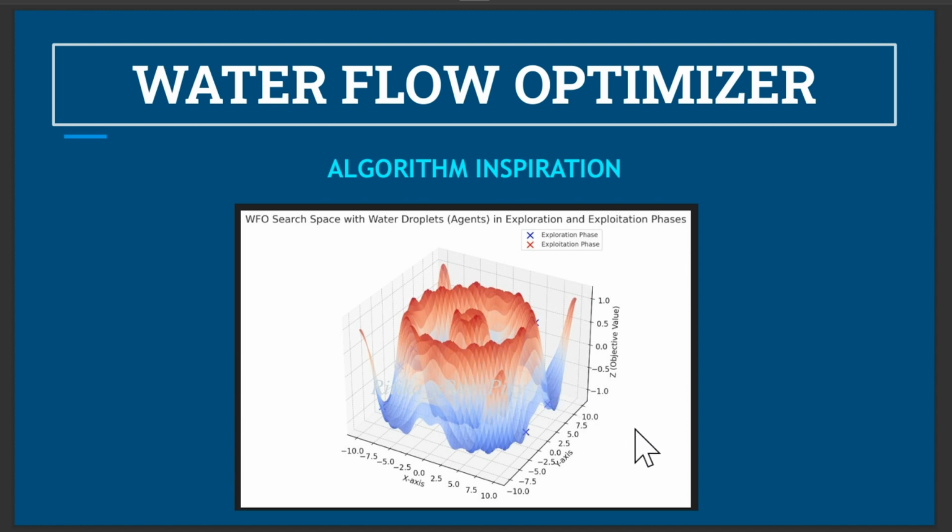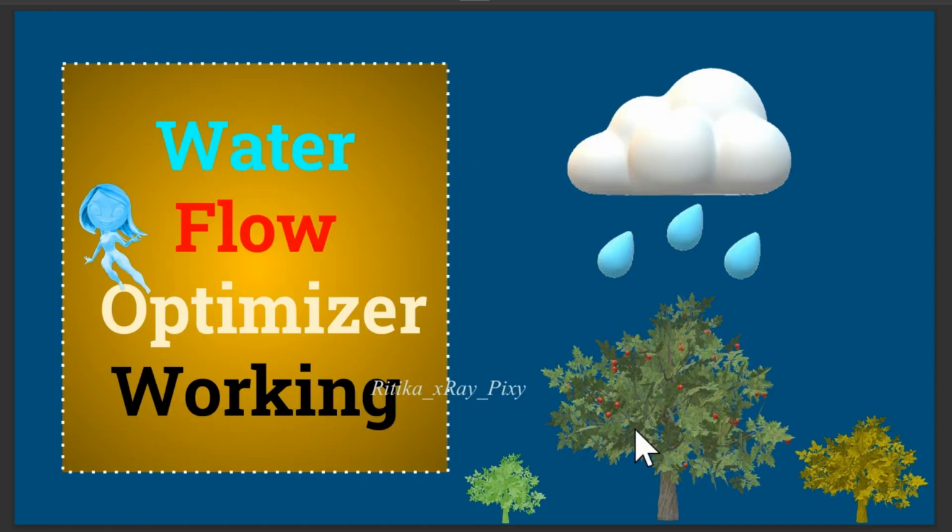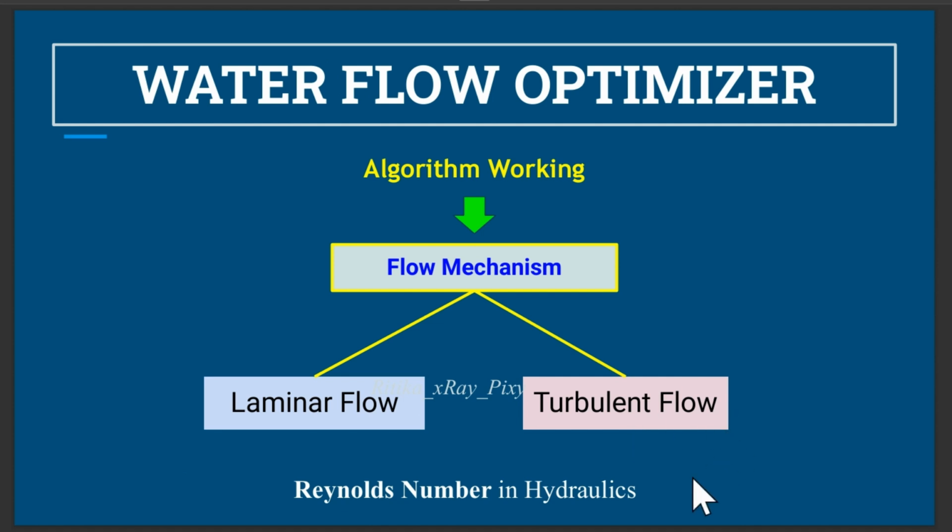In this algorithm, the evolutionary rule is inspired by the behavior of water flow, where the transition between laminar and turbulent flow depends on the Reynolds number. This algorithm is modeled on two key water flows, which represent the behavior of water in nature. Here we have laminar flow and turbulent flow. Both flows have unique patterns of fluid motion, and in hydraulics the transition between laminar and turbulent flow depends on the Reynolds number.